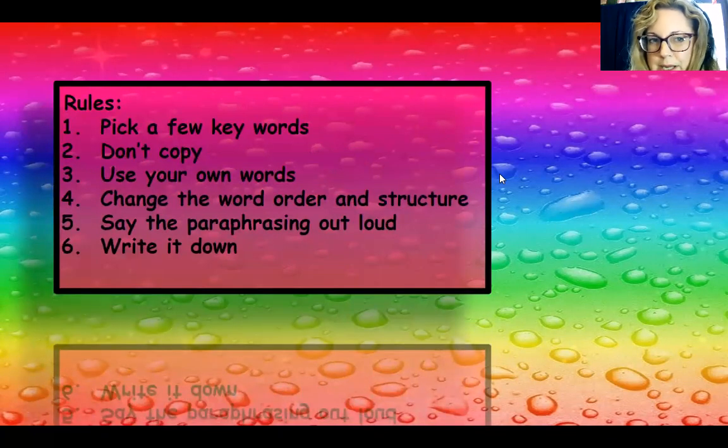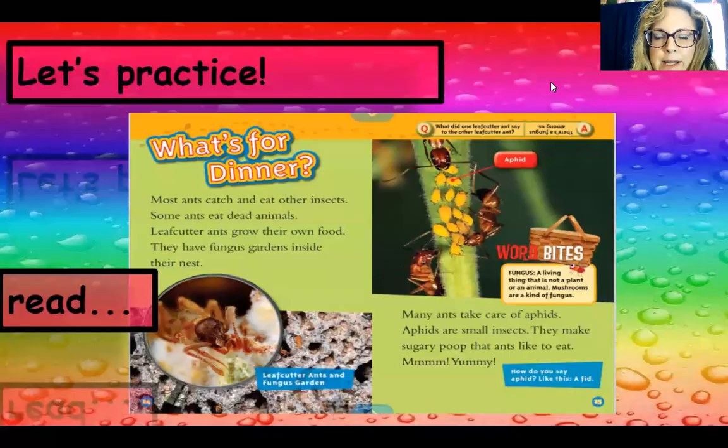And then I went over the rules again, just in case you want to pause this and write them down all together. But the rules are to pick a few key words, don't copy from the author, use your own words, change the word order and the structure, say the paraphrasing out loud, and then write it down. Okay, let's give this a go.